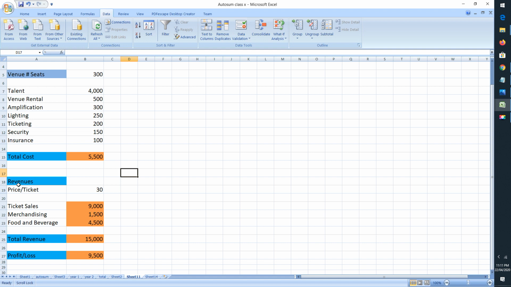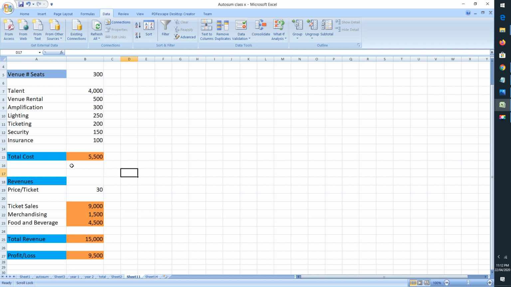Now this is the cost of this venue for 300 seats. Now let's see what are the revenues that have been generated. If I say the cost per ticket is rupees 30, and there are total 300 seats, so ticket sales will generate a revenue of 9000. From merchandising I can generate 1500, like we can distribute some t-shirts or some other kind of stuff to the audience. So it incurs 50, it generates 1500 as the revenue, and foods and beverages will generate 4500 revenue. So the total revenue generated will be 15,000.